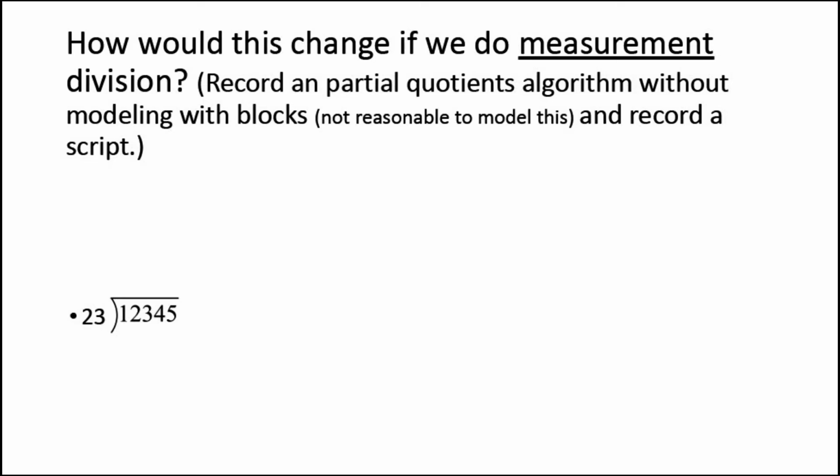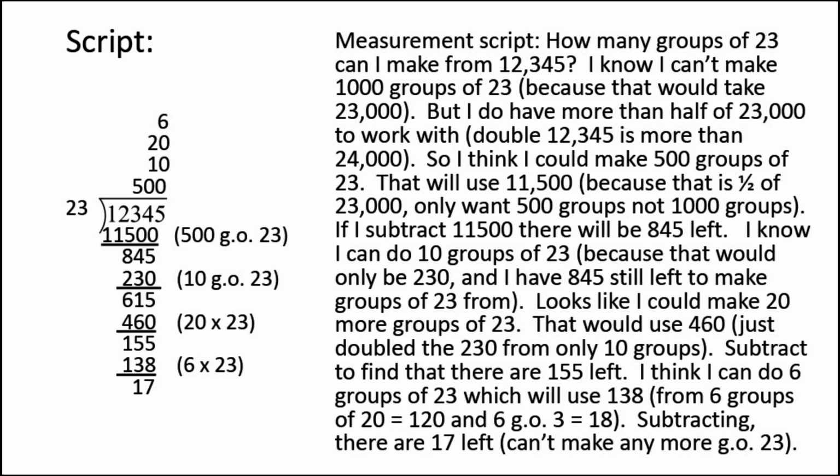So the problem, 12,345 divided by 23, conceptualized as measurement, is how many groups of 23 can I make from 12,345? Consider this script of the partial quotients algorithm and a demonstration of the algorithm. How many groups of 23 can I make from 12,345? I know I can't make 1,000 groups of 23 because that would take 23,000. But I do have more than half of 23,000 to work with. Double 12,345 is more than 24,000. So I think I could make 500 groups of 23.